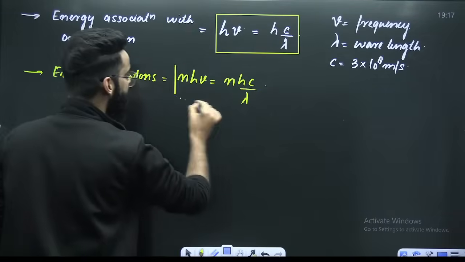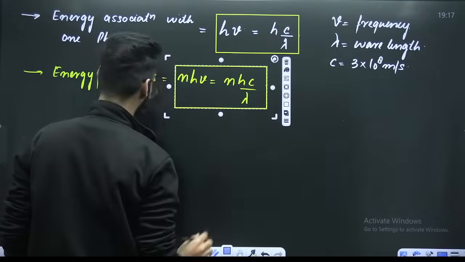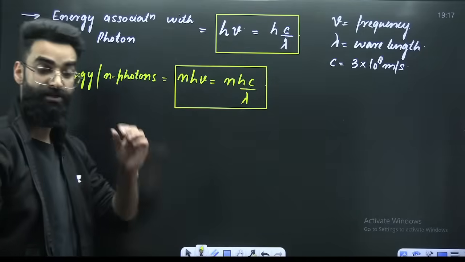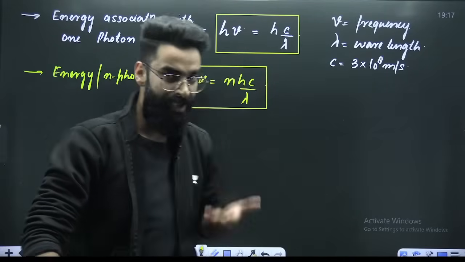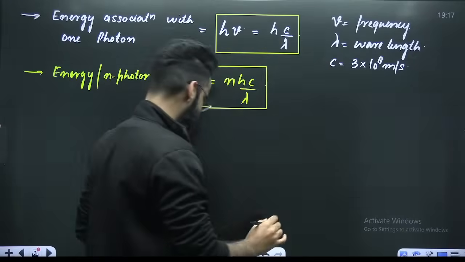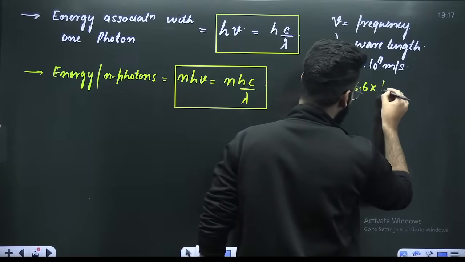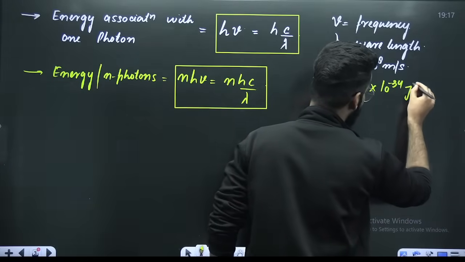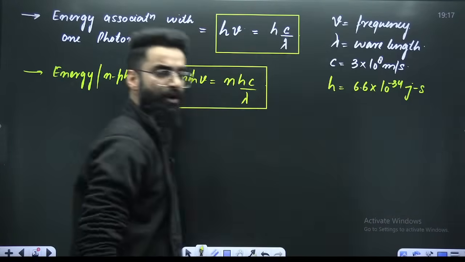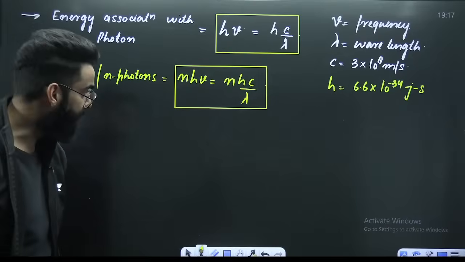This is the energy associated with n number of photons. My dear students, what is this h all about? H is Planck's constant. You should know it: 6.6 into 10 raised to the power minus 34 joule second. This is the value of it. Know it as well. Perfect.